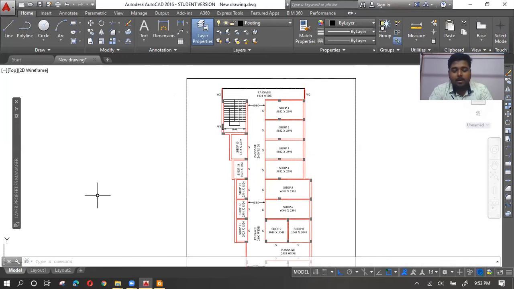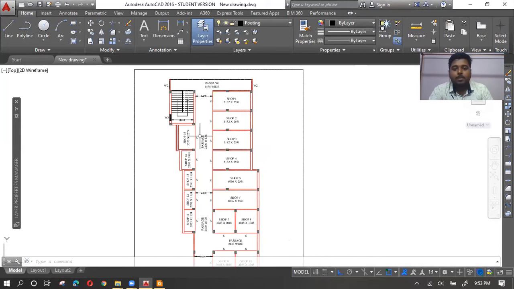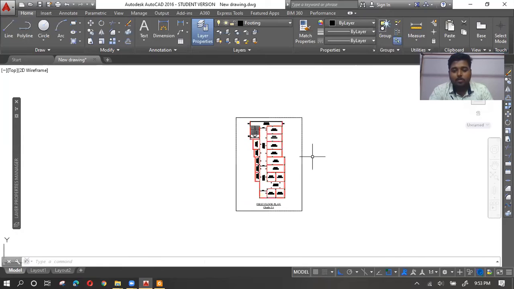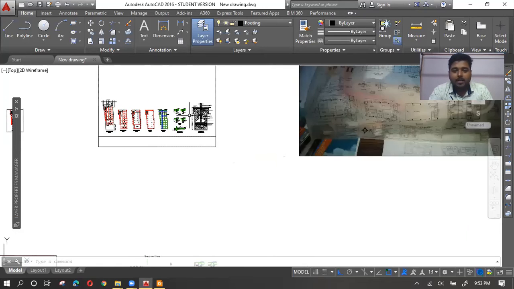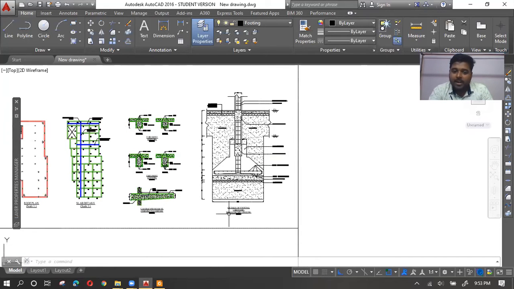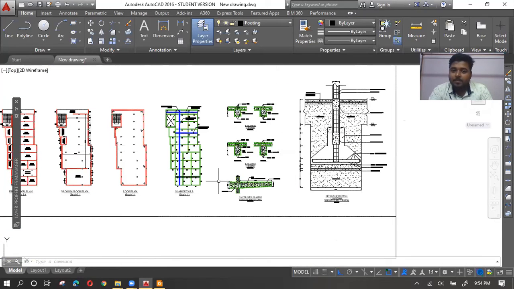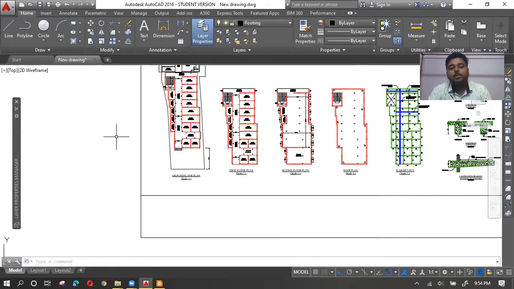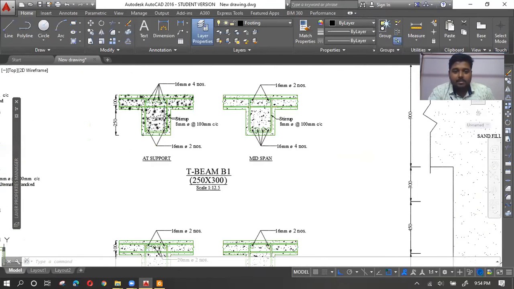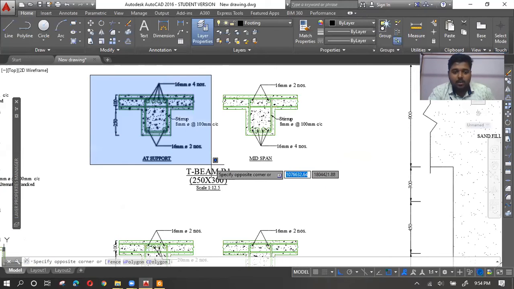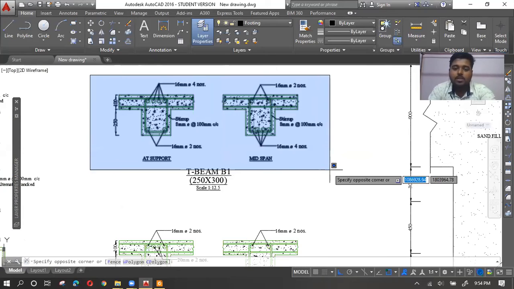AutoCAD introduced it, but for our purpose, you will print a single floor plan on an A4 sheet. Again, you will print this particular footing detail on an A4 sheet. You will print this beam detail on an A4 sheet. So if you do this using the layout, you will see, even if you set your text height the same, for example, if I'm going to print this one beam detail this much only within an A4 sheet, or maybe these two drawings within an A4 sheet.